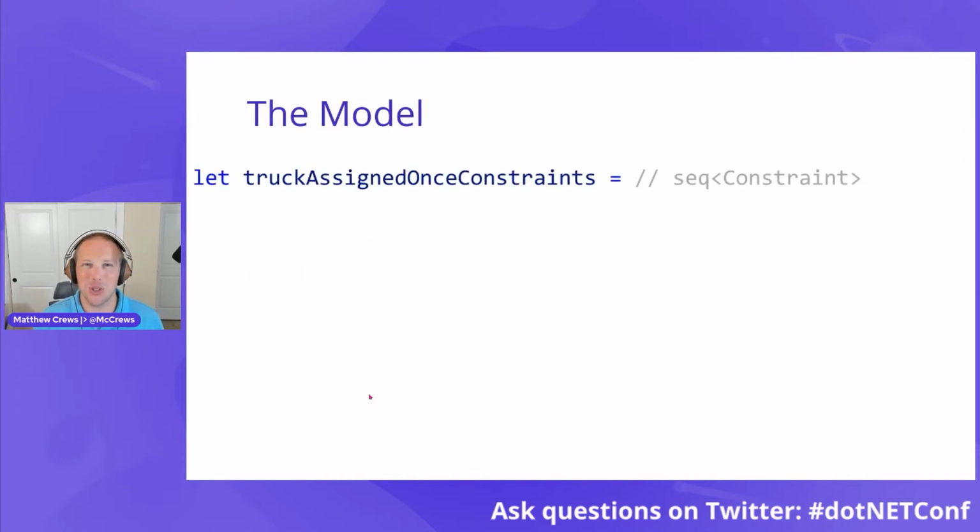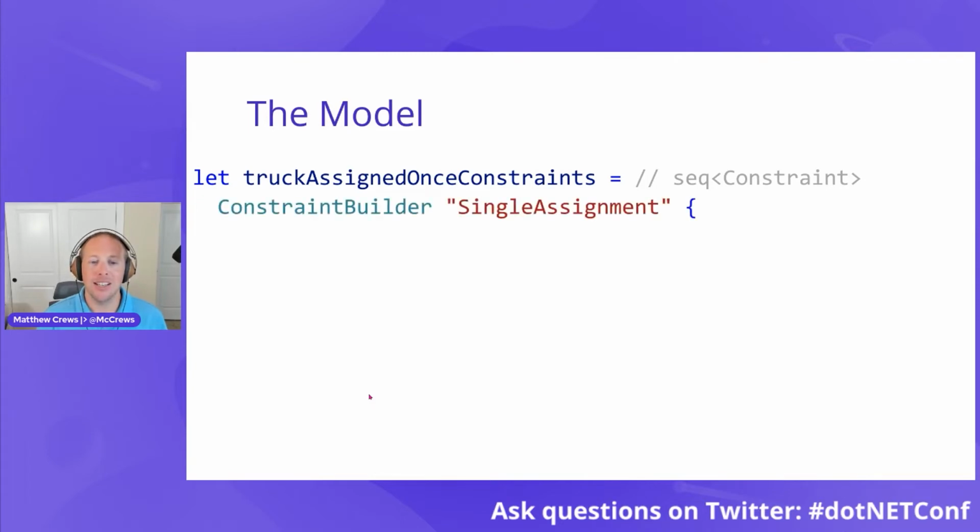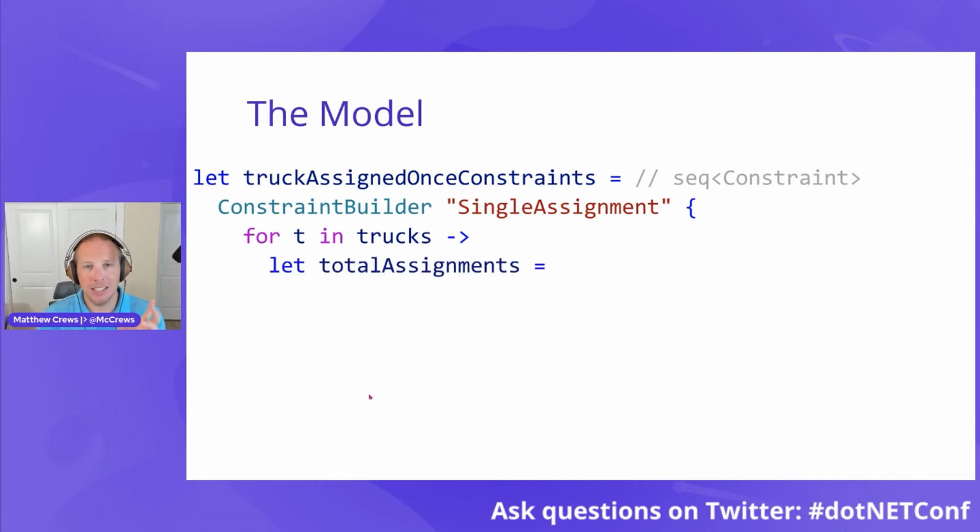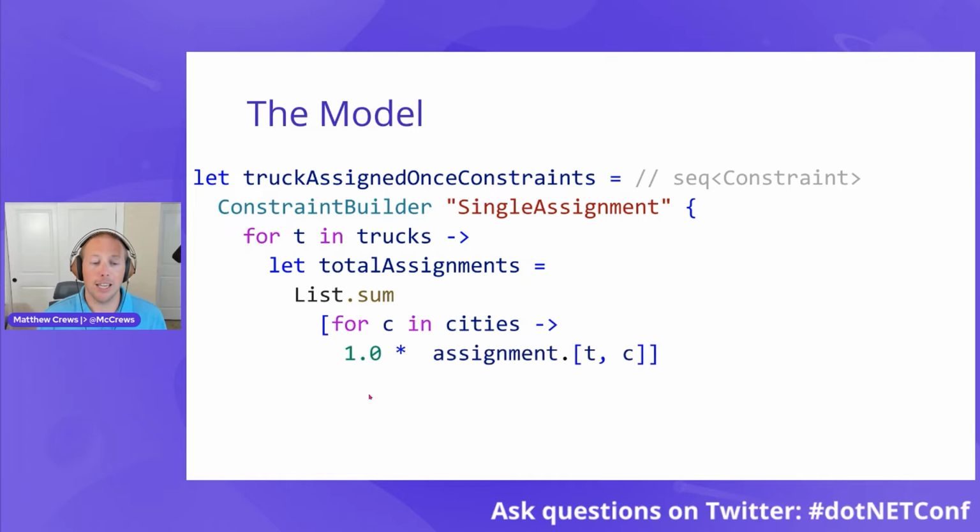I now need to create some constraints. So each truck can only be used once. It's not possible for a truck to physically go to multiple cities simultaneously. So these are my single assignment constraints. For each truck, I want to sum the total number of times that truck has been assigned. And I'm going to use a list comprehension and I'm going to sum it. So for each city, I am going to take whether I was assigning the truck to that city and I'm summing those all up. That sum, the total number of times it's assigned, has to be less than or equal to 1. So this will tell the solver, you can assign a truck once or not at all, but that's it.